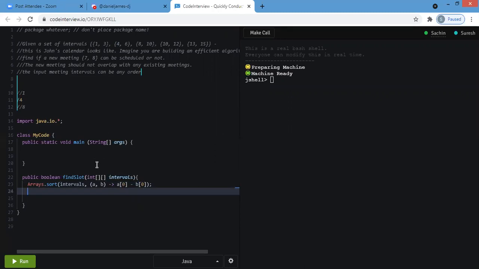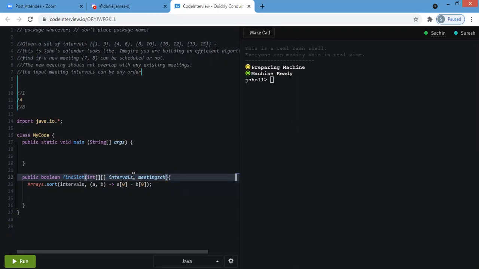So once we sort it, after that we compare the second element from the first element, the new meeting. So we also need a new meeting, the meeting that we need to schedule.